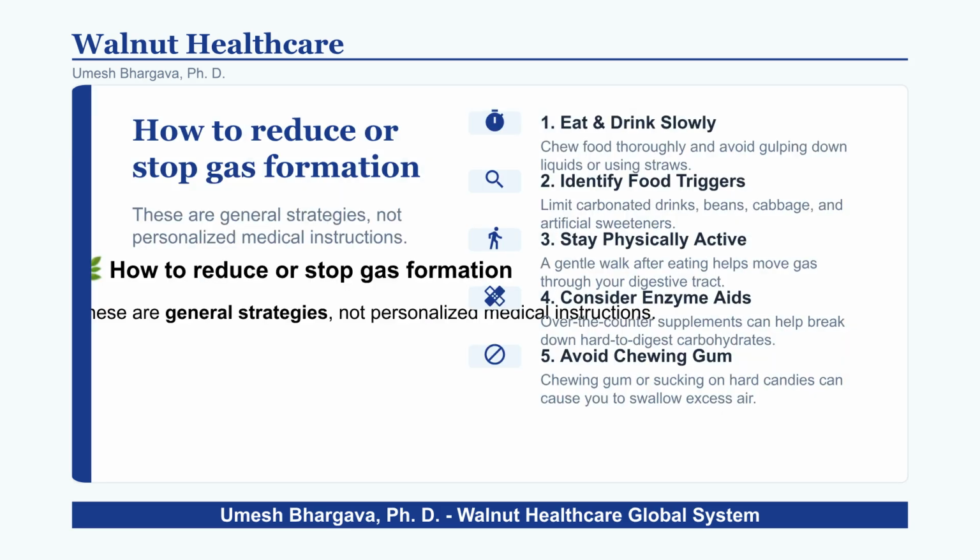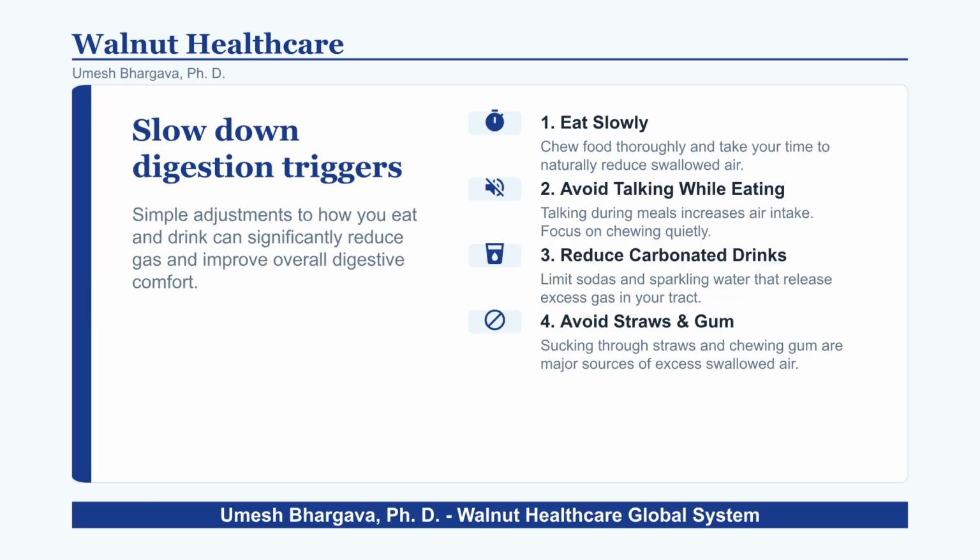To reduce gas formation, consider these general strategies. Eat and drink slowly, identify your specific food triggers, stay physically active with gentle walks, use over-the-counter enzyme aids if necessary, and avoid chewing gum. You can slow down digestion triggers by eating more slowly, avoiding conversation while eating to reduce air intake, limiting carbonated beverages, and avoiding straws and chewing gum, which often lead to swallowing excess air.